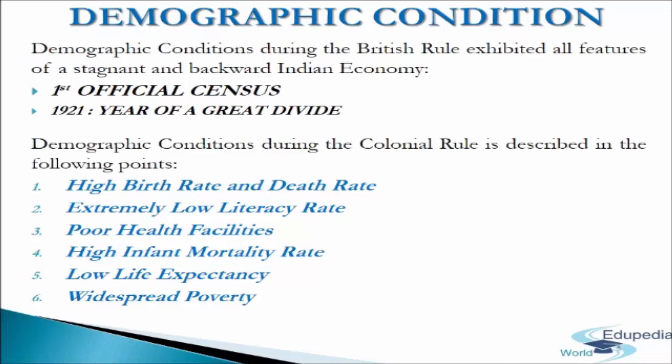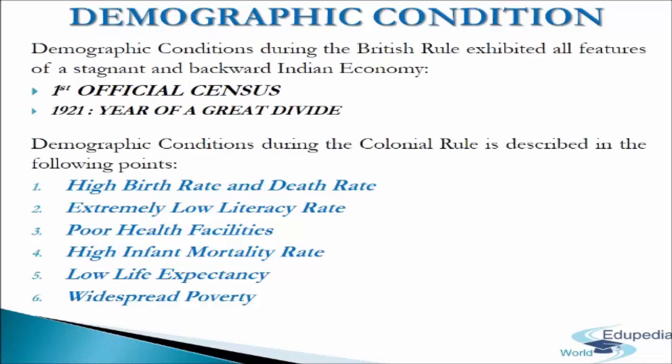Next point, low life expectancy. Life expectancy refers to the average number of years for which people are expected to live. Life expectancy was very low, 32 years, in contrast to 65.5 years in 2011. And the last point is widespread poverty. There was no reliable data about the extent of poverty, but there is no doubt that extensive poverty prevailed in India during the colonial period.